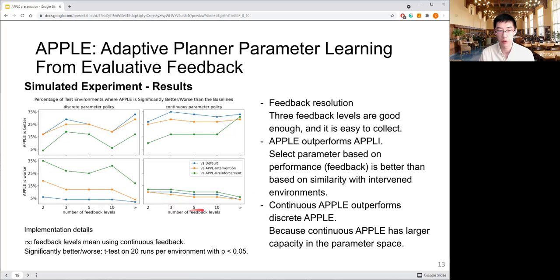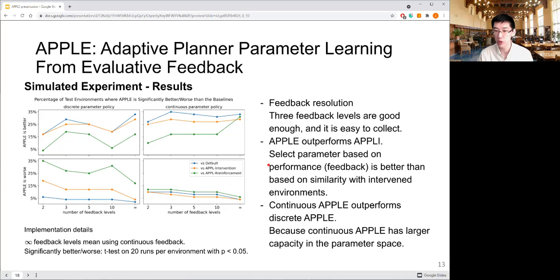So first, how does performance vary with feedback resolution? In theory, we expect using finer resolution will have better performance. But here we found actually using 3 levels of feedback already has a good performance. And that's good news because 3 levels of feedback is still pretty easy and practical to do. And then comparing against FOI using intervention and also default, we can see FOE is performing much better than them because it has more environments where it's performing better than environments where it's performing worse.